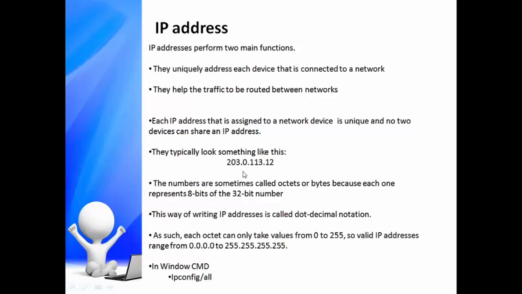The numbers are sometimes called octets or bytes because each one represents 8 bits of the 32-bit number. So each octet can only take values from 0 to 255. So valid IP addresses range from 0.0.0.0 to 255.255.255.255. This way of writing an IP address is called dot decimal notation.